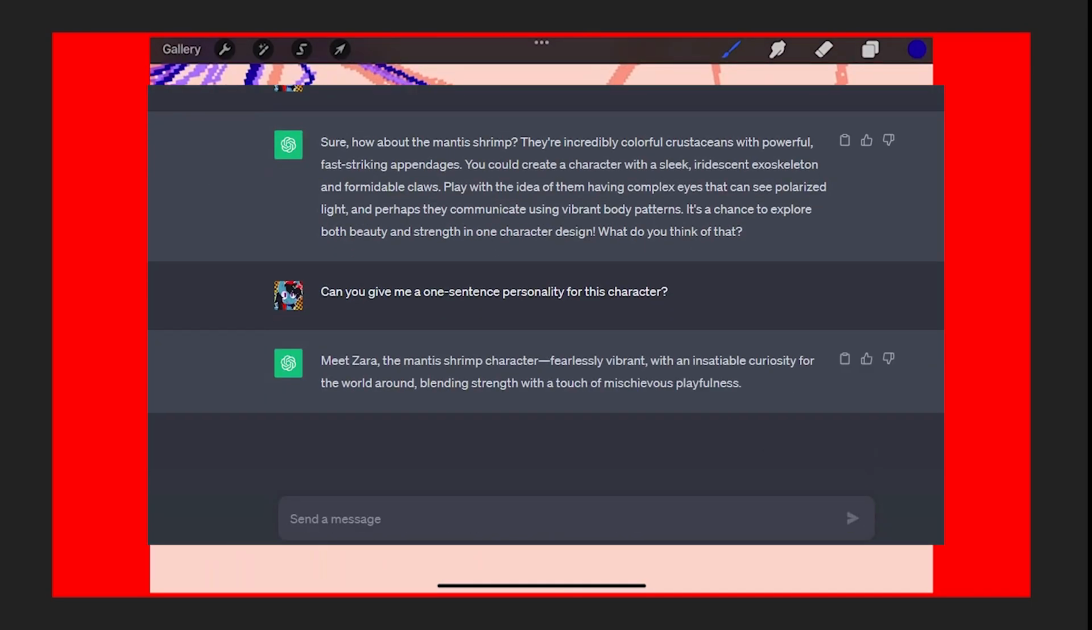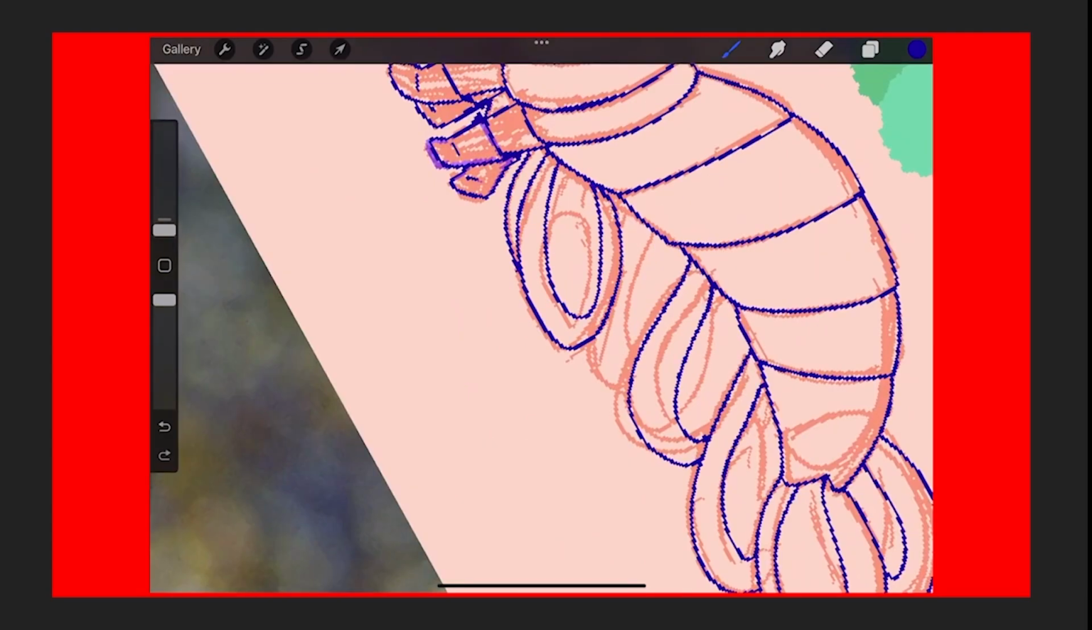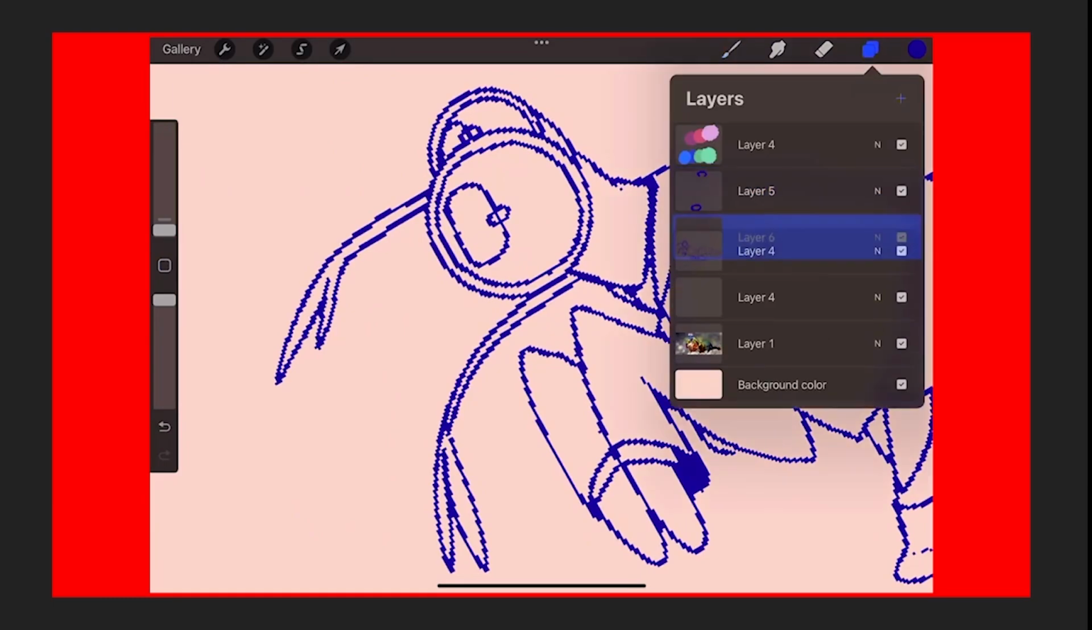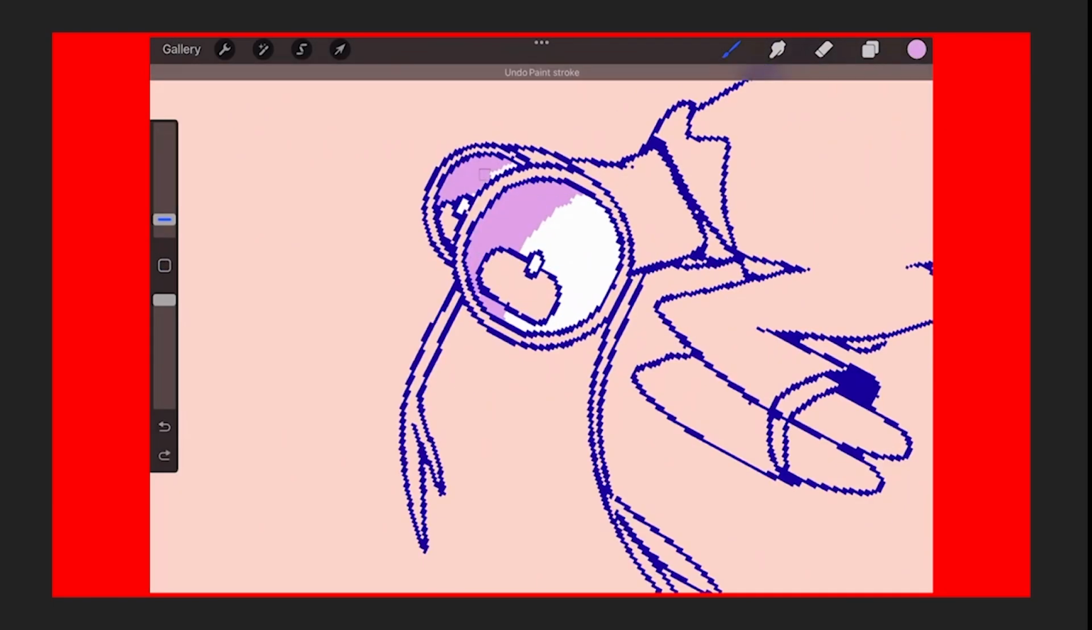I asked for a one-sentence personality, and ChatGPT actually gave me both a name and a personality, but following my rules I'd have to ask for the name again anyways later on, so who knows, maybe they'll suggest Zara again. But yeah, for the personality, ChatGPT said, fearlessly vibrant with an insatiable curiosity for the world around, blending strength with a touch of mischievous playfulness.